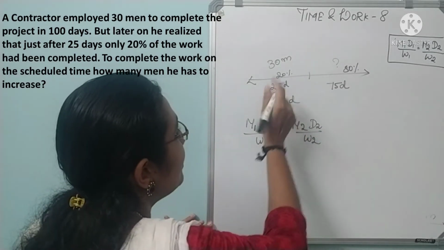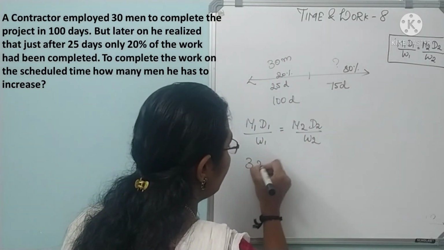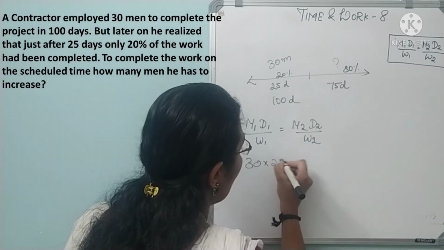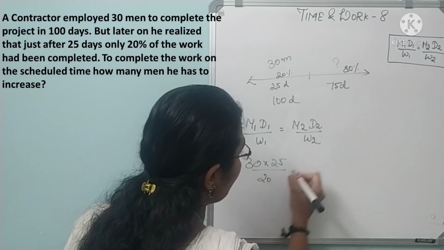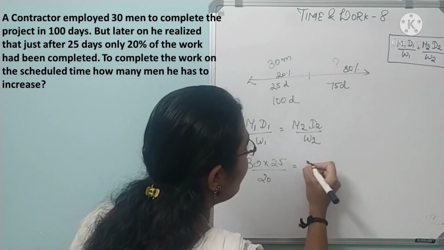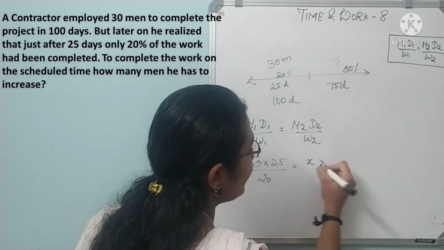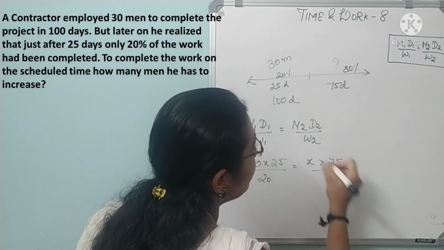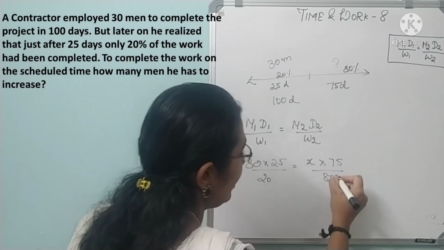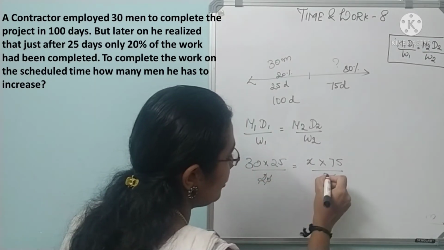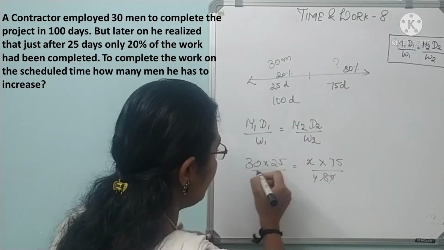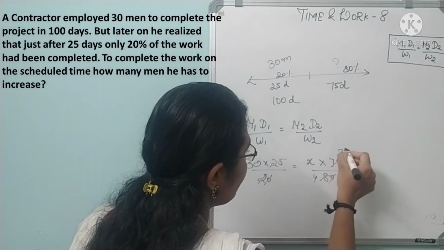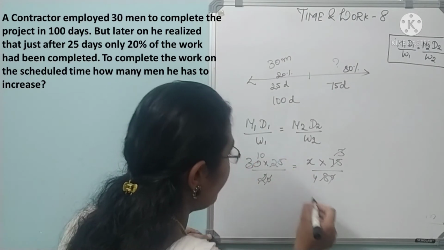So here men is 30 men into D1 is 25 by work is 20%, which is equal to M2, we don't know, so we'll keep it as X. D2 is 75 divided by W2 is 80. So 0 0 cancelled, 2 4s are 8, then 25, 3s are 75, 3 10s are 30.